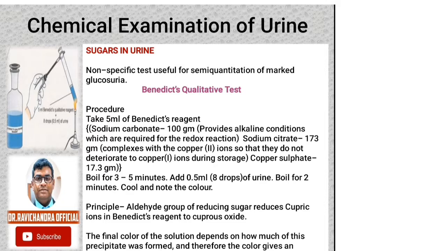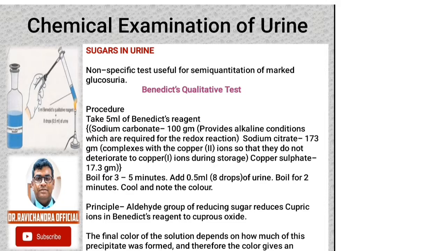Procedure. First we have to take 5 ml of the Benedict's reagent, which is made of 100 grams sodium carbonate, which provides alkaline condition and helps in redox reactions. And the second component in Benedict's reagent is sodium citrate, which is to be taken 173 grams. This sodium citrate will complex with copper ions so that they do not deteriorate from Cu+2 to Cu+ during storage. And one more ingredient which is present in Benedict's reagent is copper sulfate. It is to be taken in the concentration of 17.3 grams. So, composition of Benedict's reagent is sodium carbonate, sodium citrate, and copper sulfate.